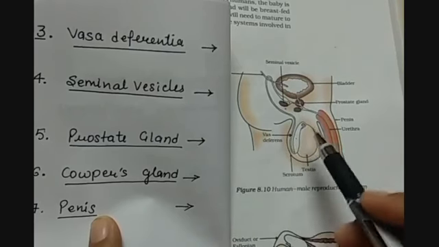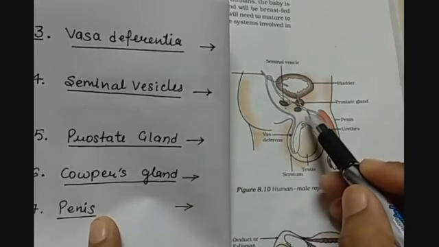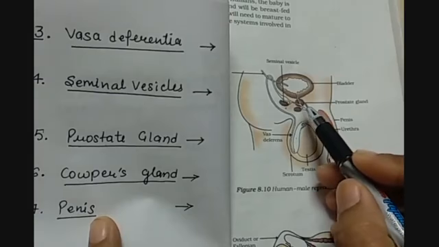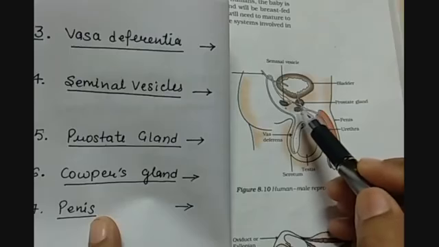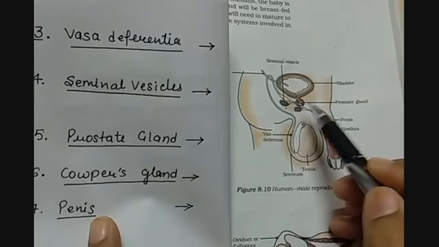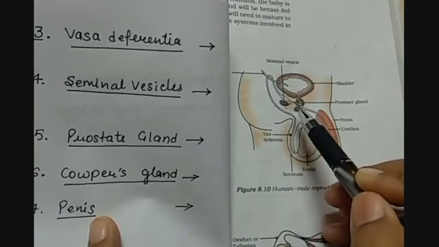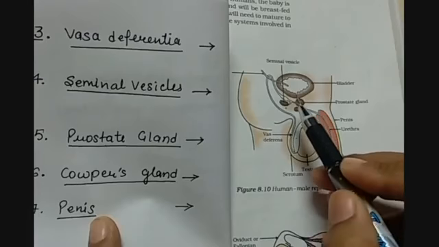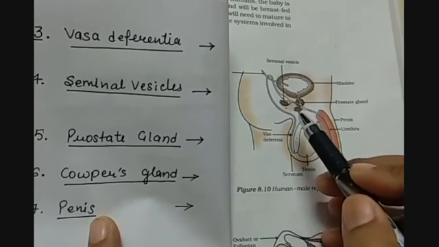Then we have the prostate gland, which is the next part, and this gland secretes a white, thick, milky secretion which is alkaline in nature. Its purpose is to make the fluid coming from the seminal vesicle and the sperm duct together. The function of the prostate gland is to make this fluid alkaline. Alkaline means having a pH greater than 7. Because of the alkaline medium, it helps the sperm to be more motile or more active.